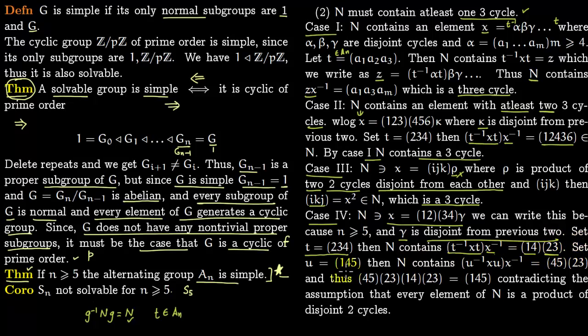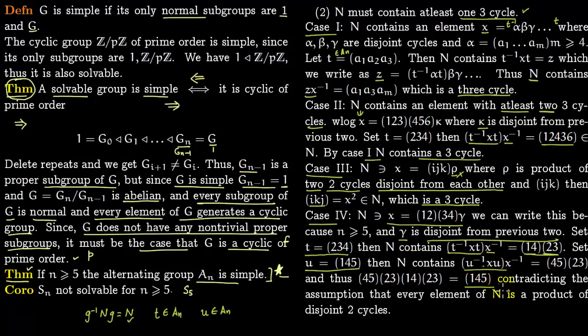Now you choose u as 1 4 5. Again, u would lie in An because it's a 3 cycle. An is generated by 3 cycles. Again the same trick. u inverse xu would lie in n. Again the same formula, x inverse lies in n. This gives you 4 5 2 3. Simple computation. So this element lies in n because it's a product of 2 elements lying in n. Now multiply these two. If you do the computation, you get 1 4 5.